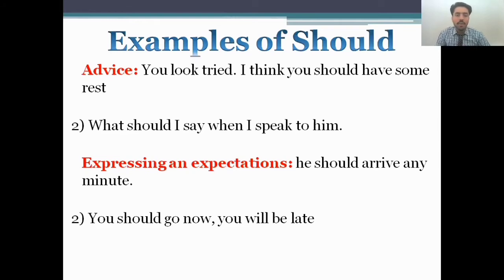The second is, what should I say when I speak to him? It means this is all about advice. Then expressing expectations: he should arrive in a minute. And the second sentence: you should go now, then you will be alive. This is an expectation, that if you go now, you will be alive. This is all about "should" and the usage of "should".